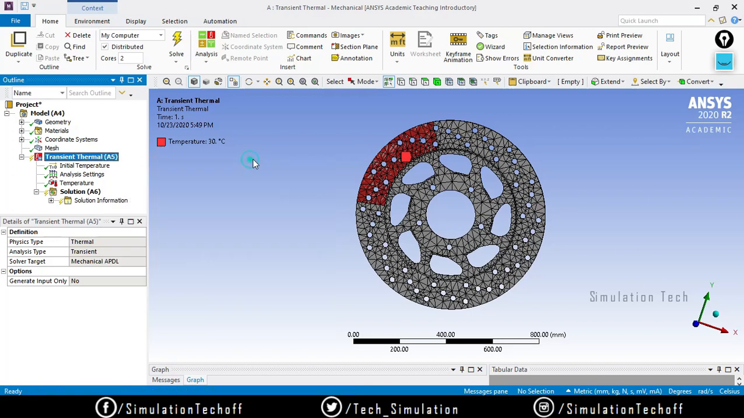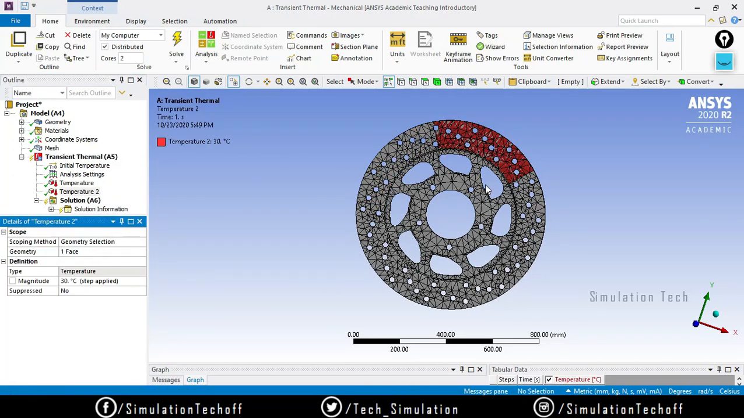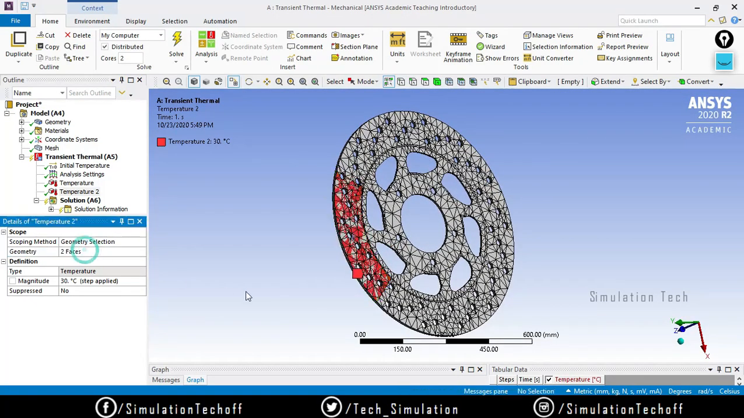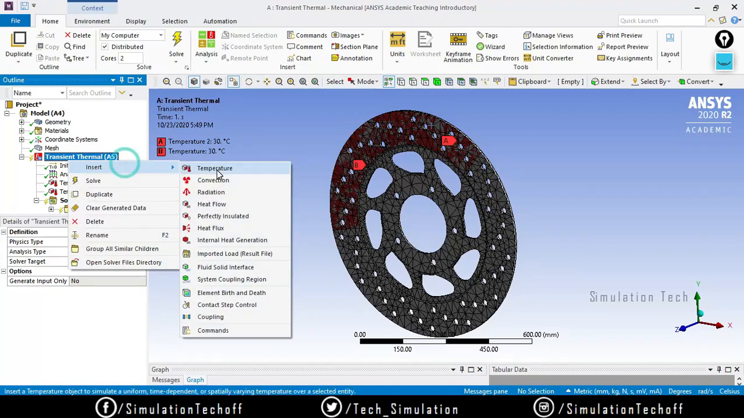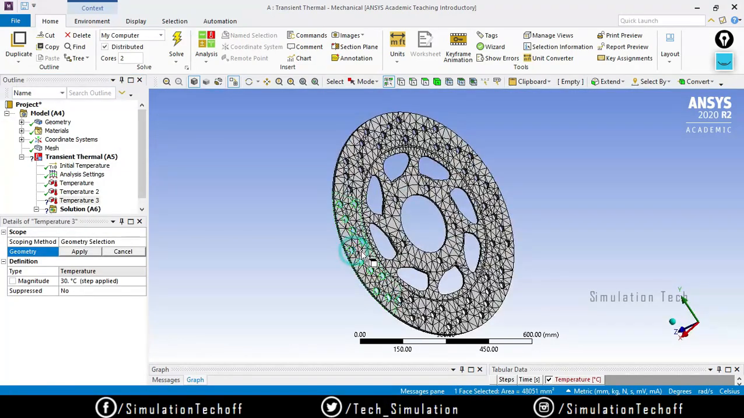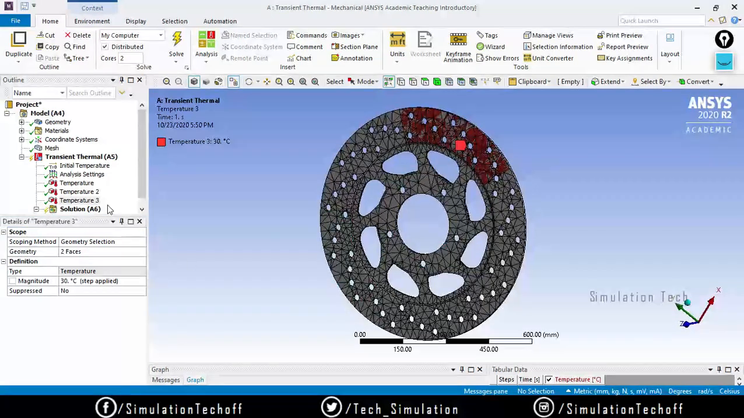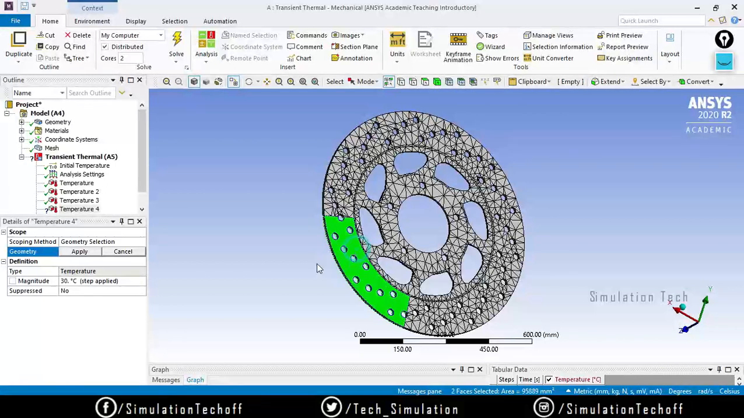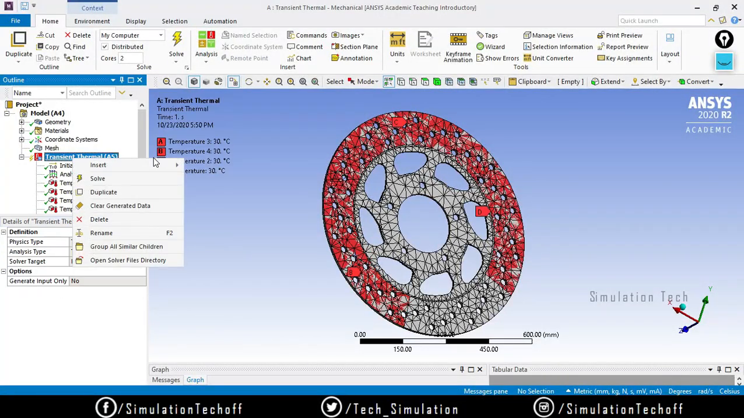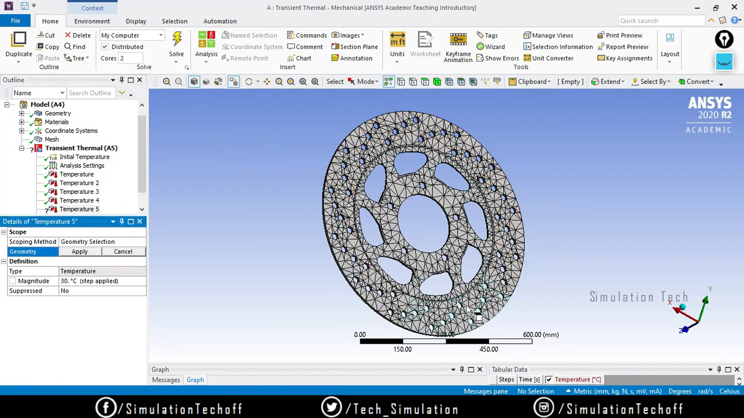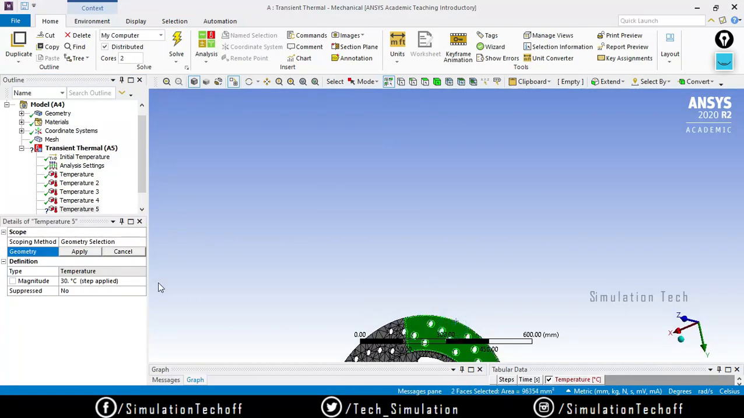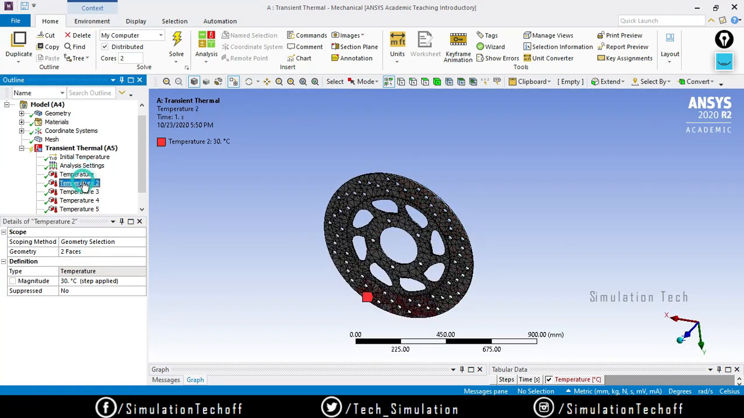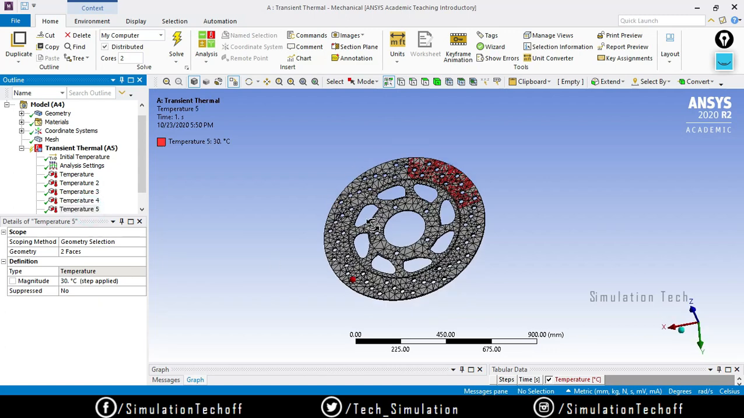And the next thing is temperature. I just apply it, not on a single phase, but both phases. Right click, insert temperature 1 and 2. Fine. So now we have 5 temperatures, 1, 2, 3, 4 and 5.